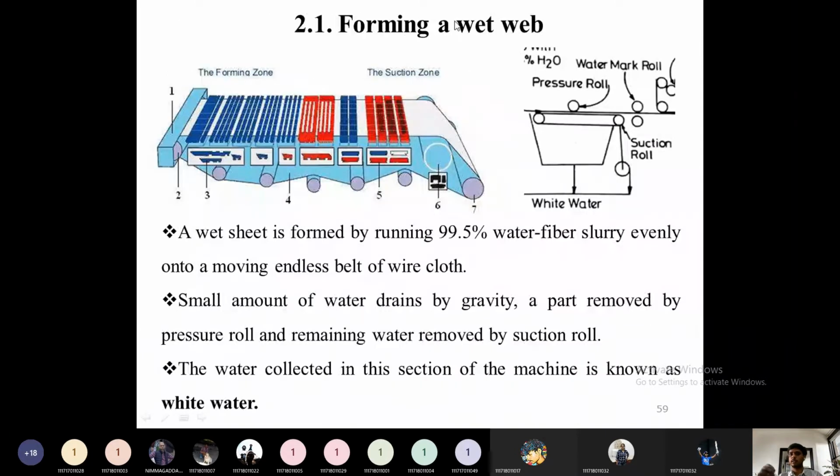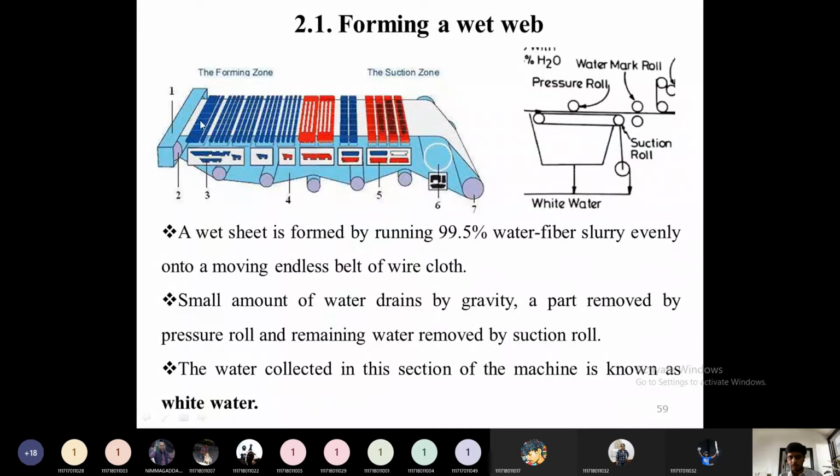Then the first among the formation of paper is the formation of the wet web. According to your textbook flow sheet, pressure rolls will be there. Due to gravity, some part of the water will be drained out. Due to the pressure roll or the suction roll, some part of the water will be drained out, and this water will be recycled back to the beating section, which is called white water.